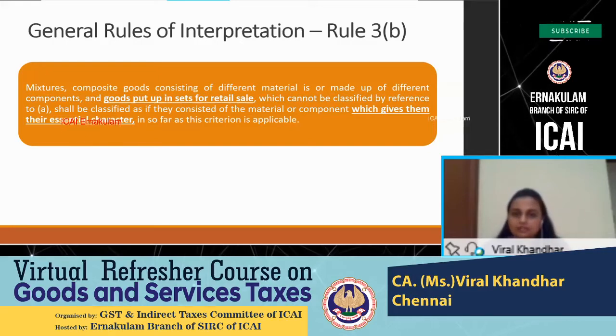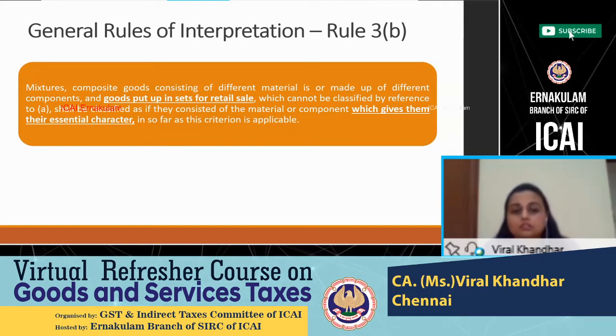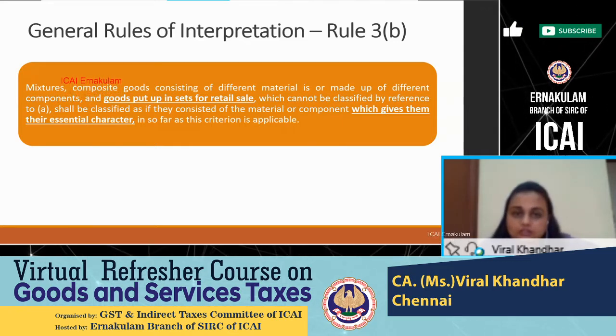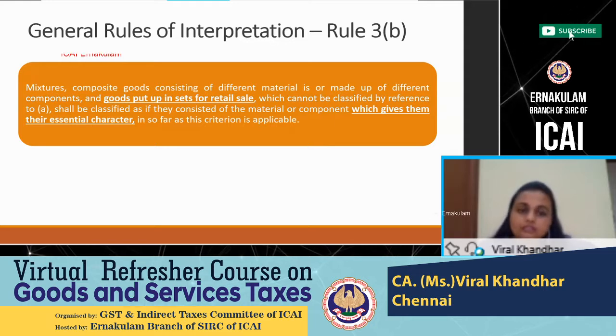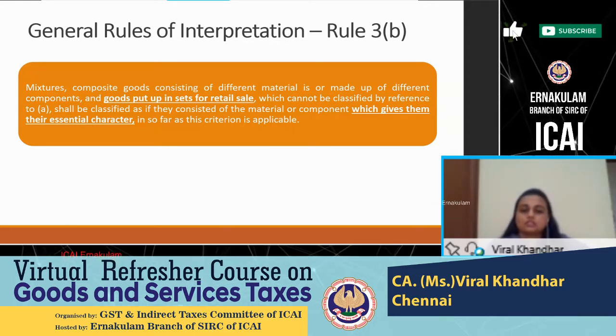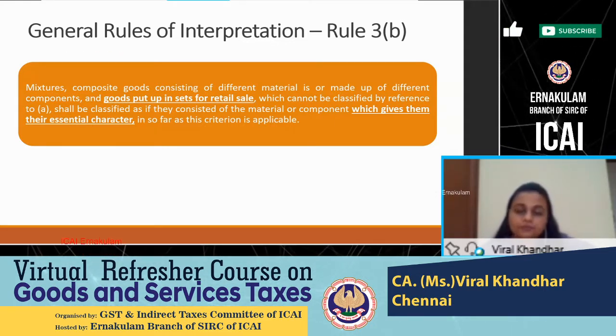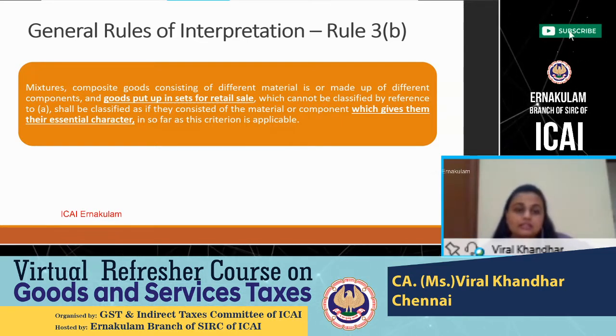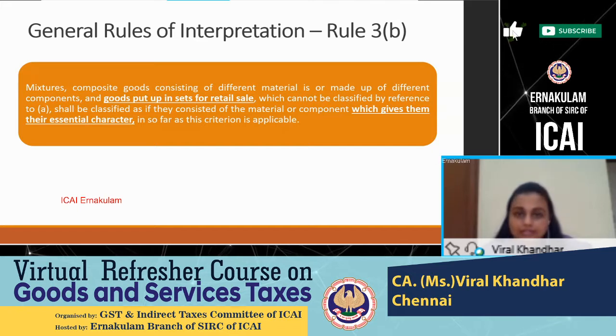By Rule 3A. Again, Rule 3B is telling you to classify it based upon the essential character. Find out that particular commodity's most essential character. That will be the classification of that particular commodity. Now, the example of the shirt. Again, Rule 3B saying find out what is the essential character.